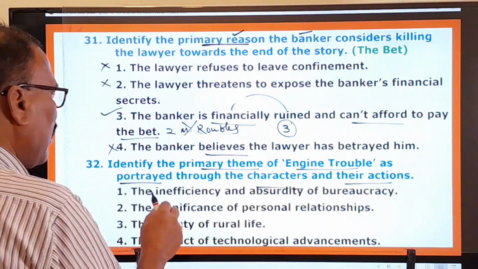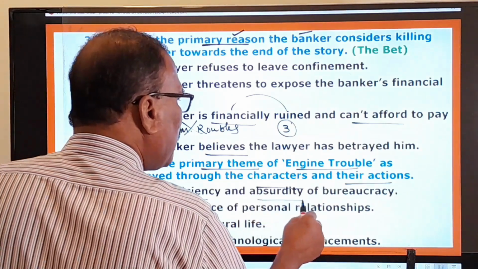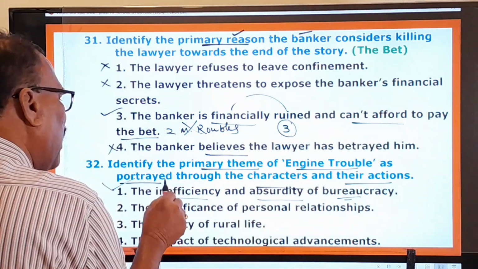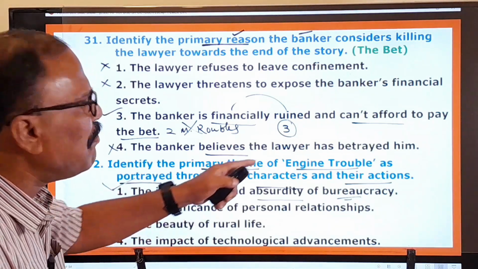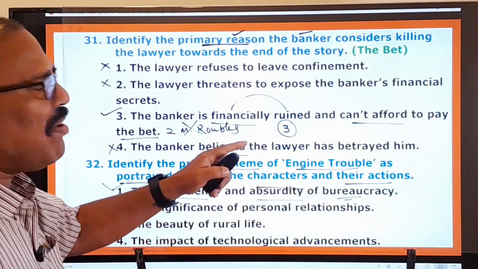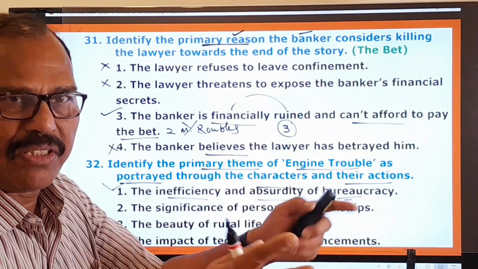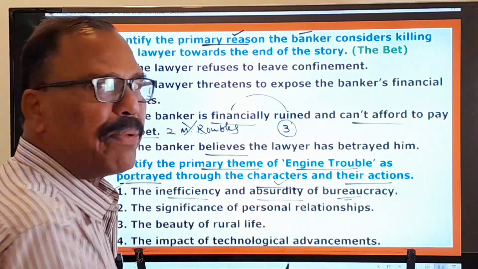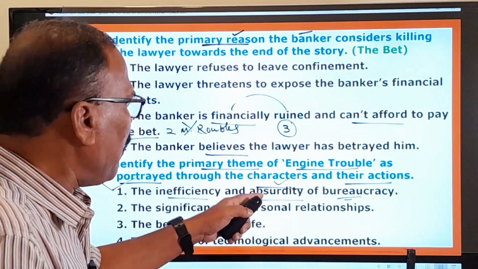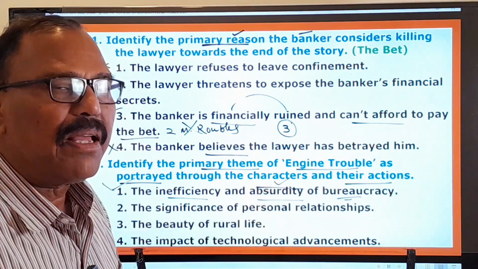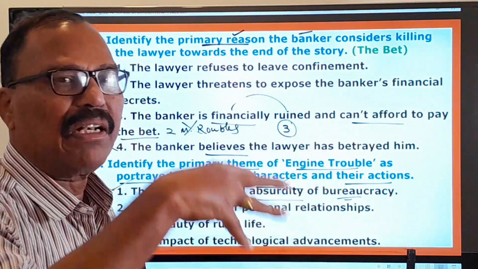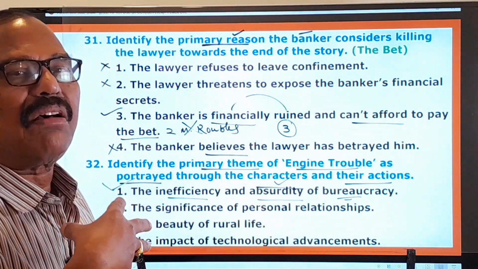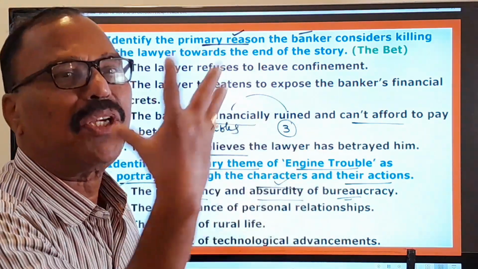And what is the primary theme of Engine Trouble? Here you pay attention. The inefficiency and absurdity of bureaucracy. So the very first one is the right answer. The inefficiency of the authorities of that town, and the absurdity, the foolishness of the people of that town. The people at the beginning praised the protagonist, but later on they started criticizing him, mocking him, ridiculing him.